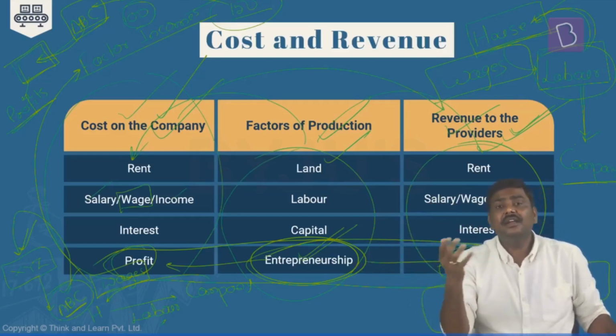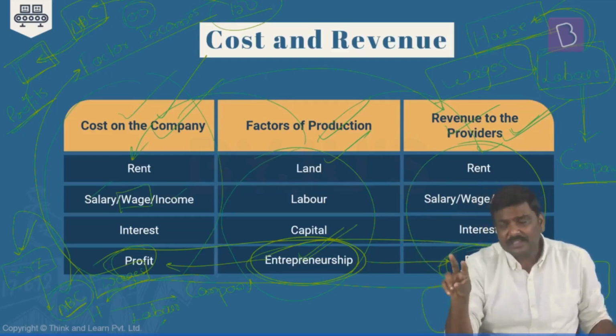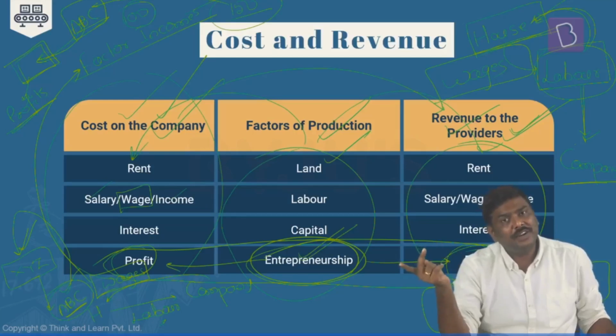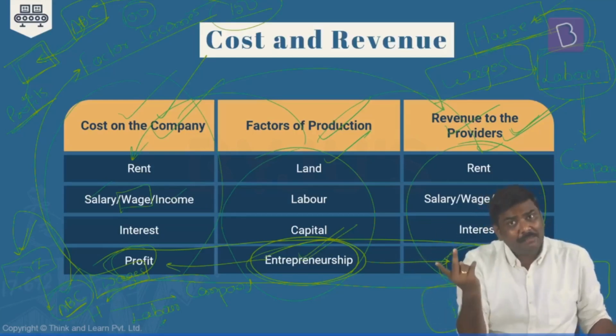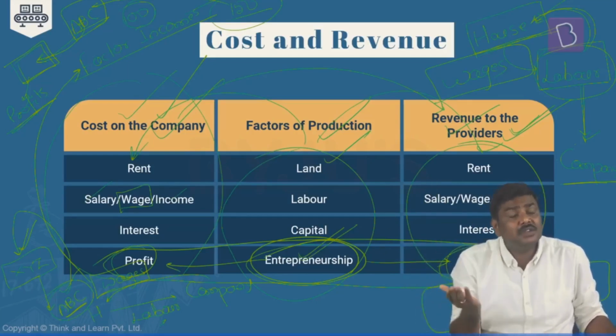Done? In the same way, the company has taken certain land, or let's say a manufacturing facility, on lease. It will pay a certain amount on that in the form of rent. So when I say the company pays the amount, it literally means it is an expenditure for the company, or the cost for the company.